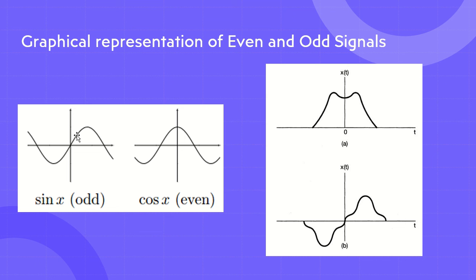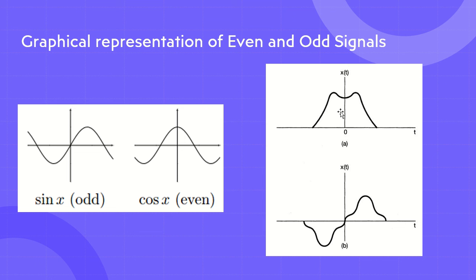Now you might say, okay, we figured out what is an even function and what is an odd function. Before we go to that, let me present you with one more example. Can any of you tell me if this signal is an even signal or an odd signal? See, let's put a mirror over here. Is it getting the symmetry? Is it getting the same values? Yes, it is getting the same values, right? So this signal is just like a cosine signal, which means this signal is an even function.